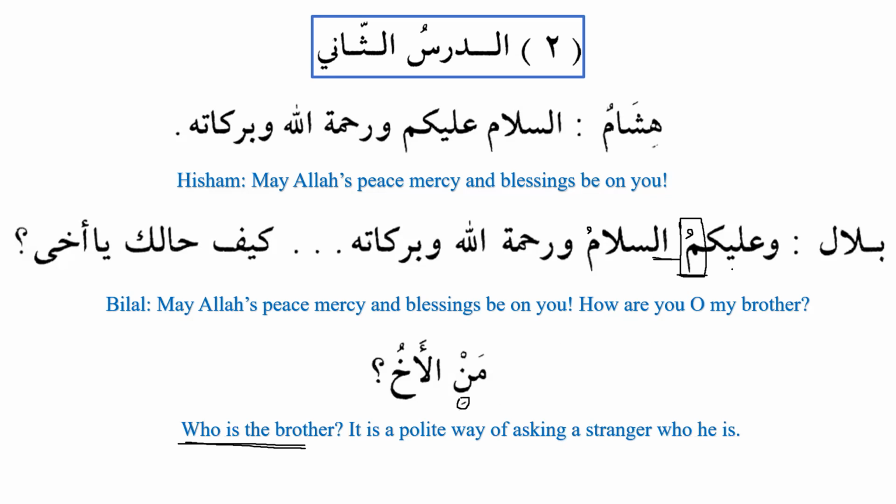Generally, we connect with kasra, but when we connect meme with al, we connect it with dhamma. When we say man il akh, it's a polite way of asking a stranger who he is. So if you see a stranger for the first time and you don't know who that person is, you will say man il akh or man il ukht, depending on the person.